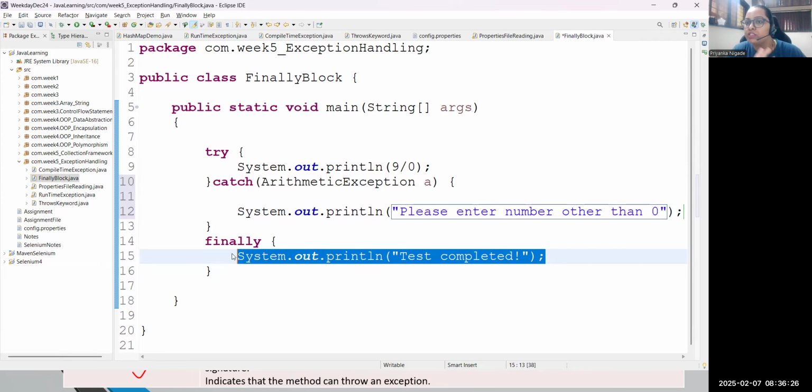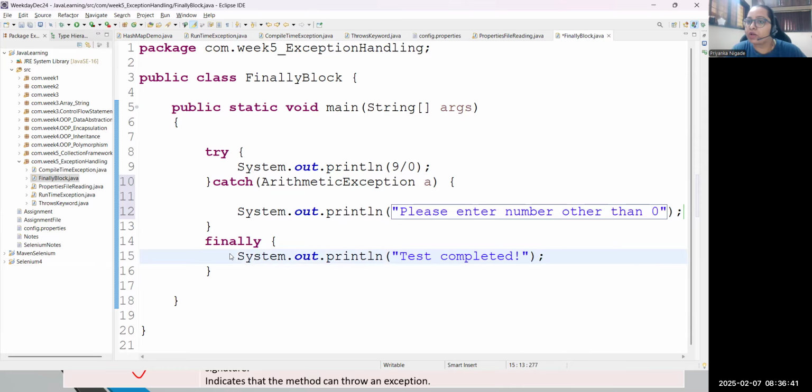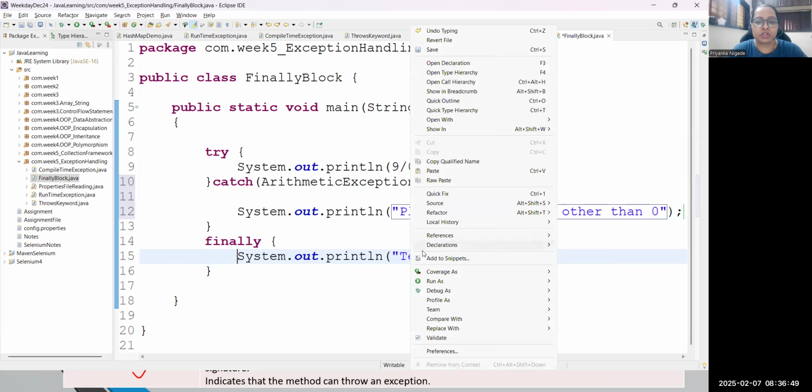So the finally block is not at all for any kind of exception handling. If you have any special program in your project that you want to run in any situation, with exception or without exception, you can use the finally block. So generally this block is helpful to run special code in your project. Got it? Remember the rule, why we use finally: just to execute special code.